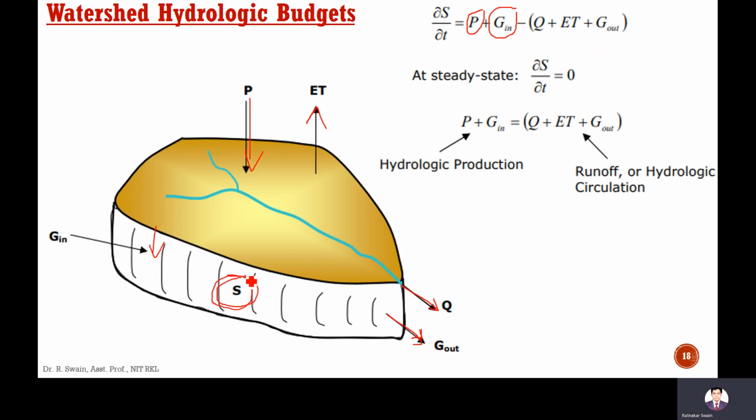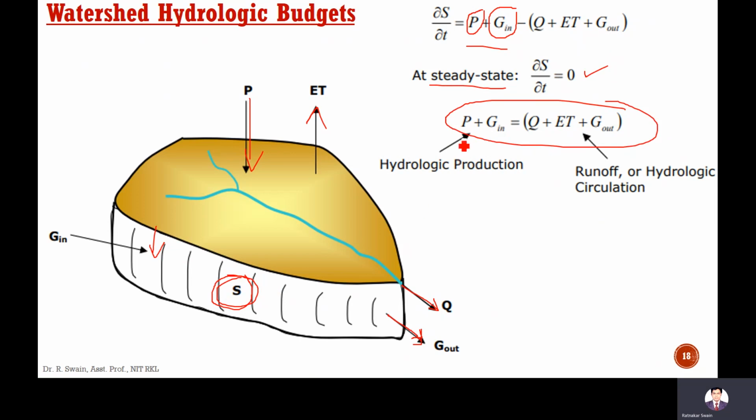With respect to the groundwater storage, we can write the change in groundwater storage per unit time as P plus G in minus Q minus ET minus G out. At steady state, the change in storage per unit time is 0, delta S by delta t is 0. So P plus G in will be equal to Q plus ET plus G out. This is the conservation of mass or conservation of volume.